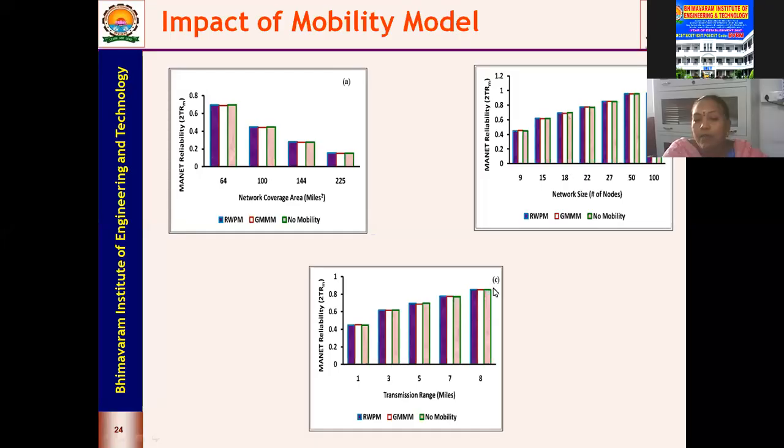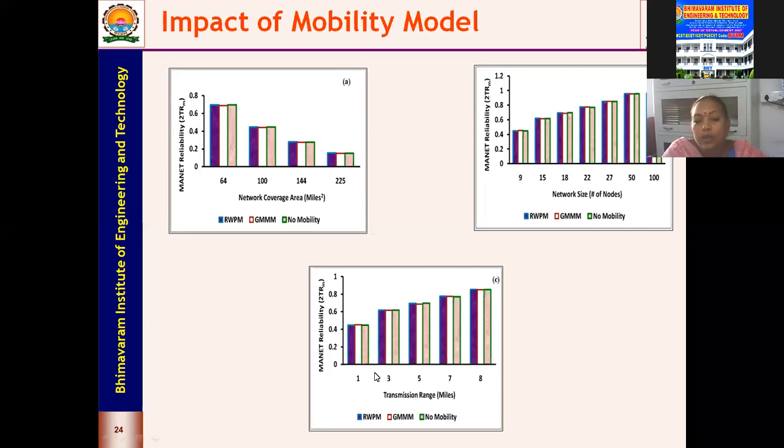And likewise, when you come to the transmission range, at lower transmission range we have less connectivity. With larger transmission range, we have good connectivity. I mean, the number of networks connected is good, and hence we have higher reliability. So reliability increases when you increase your transmission range.